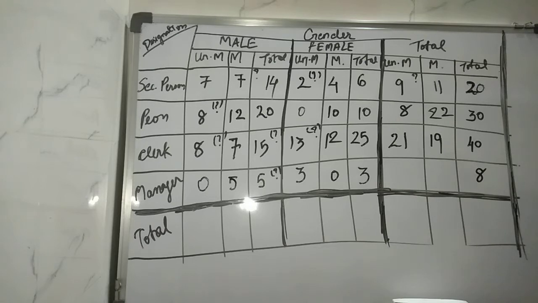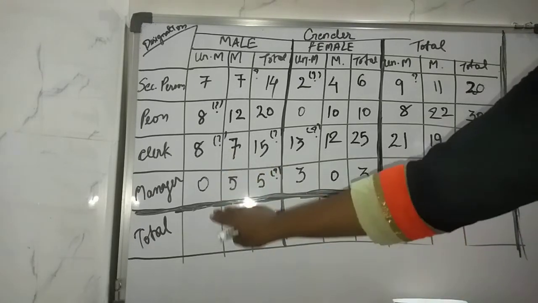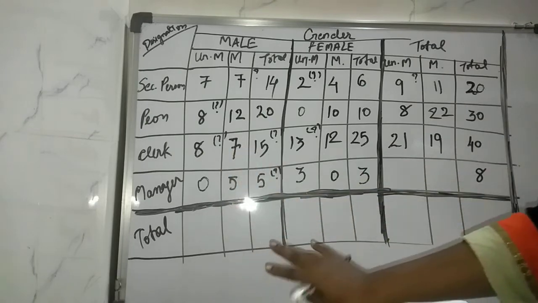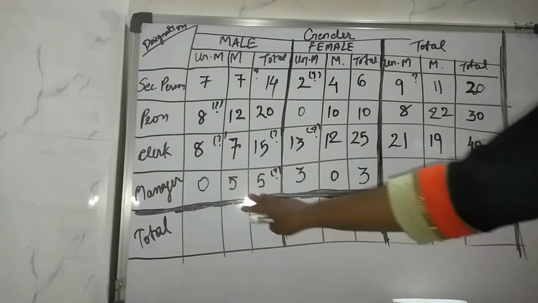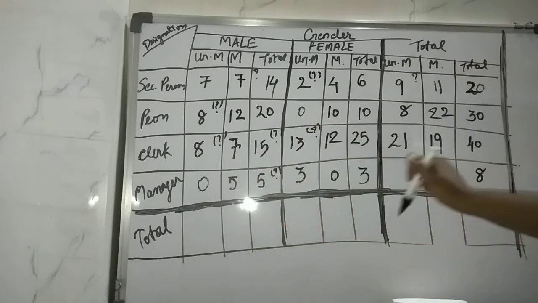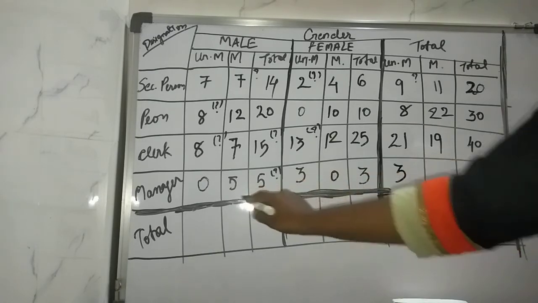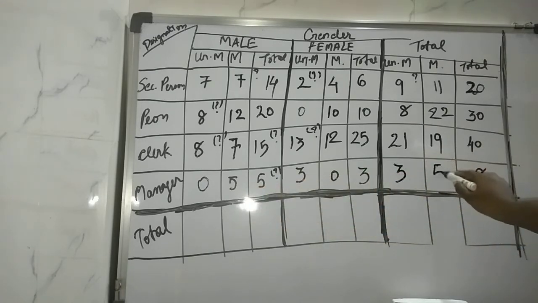Look at it, read it once. Out of 8 managers, all 3 female managers are unmarried. So no data regarding the male managers is given to you. So that is why you can just assume it. Either you can take this as 0 or this as 0. Let it be. Now you can total it up. 0 plus 3 is 3. 5 plus 0 is 5. 3 plus 5, 8 is given to you.